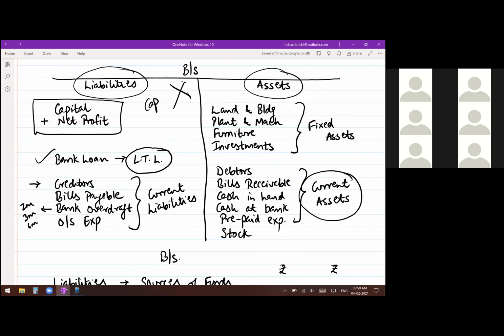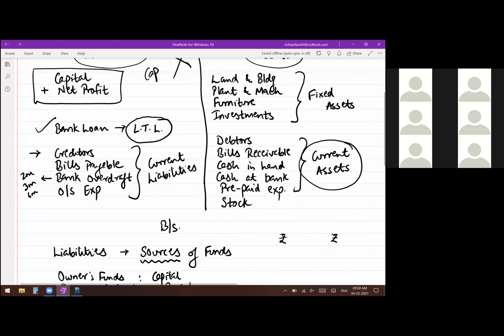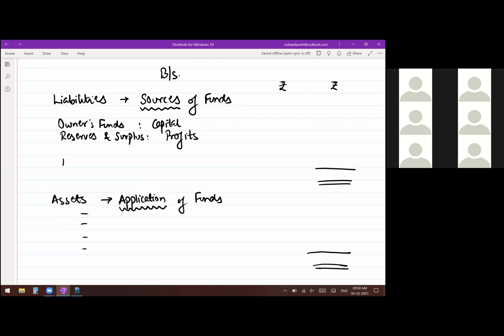Bank loan. Bank loan also will be written, but that is known as borrowings. Why? Because you have borrowed money. One is your own money, known as owner's funds, and one is borrowed money. Okay, in this case it is bank loan, known as borrowings. Okay, or borrowed funds, that will be written here.